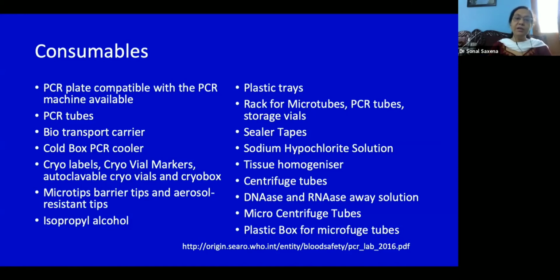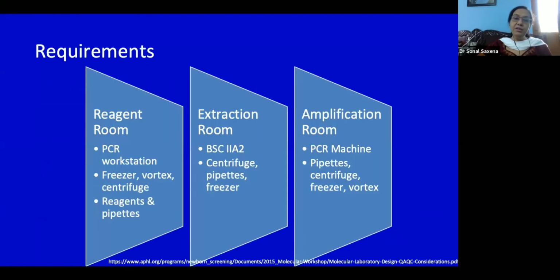So you will require the biotransport carriers, the cryo boxes, cryo vials, the micro tips for your pipettes with barrier tips and with aerosol resistant tips, the isopropyl alcohol, DNase, RNase away solutions, and various sealer tapes, sodium hypochlorite for fogging, racks for keeping these tubes, PCR tubes, storage vials, and so on and so forth. The list is not exhaustive and not limited to this. Many more things would be added in your own lab depending on your own requirement and working.